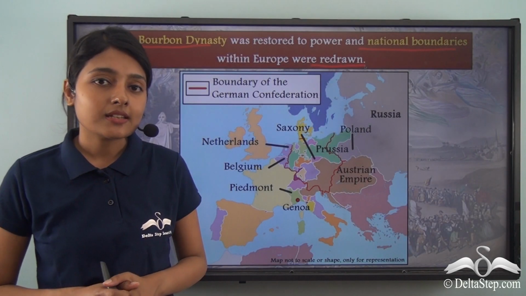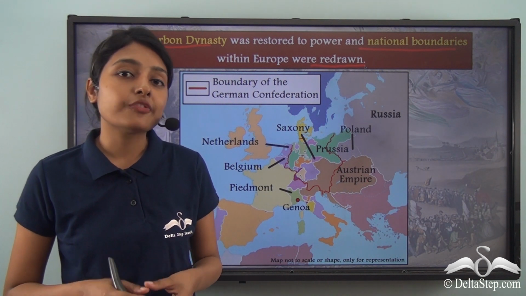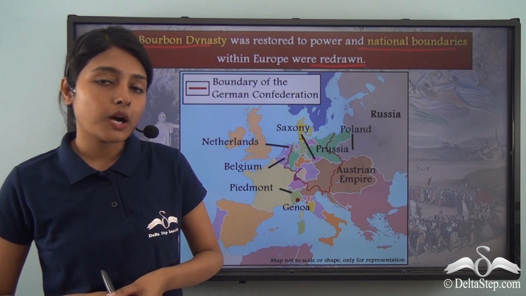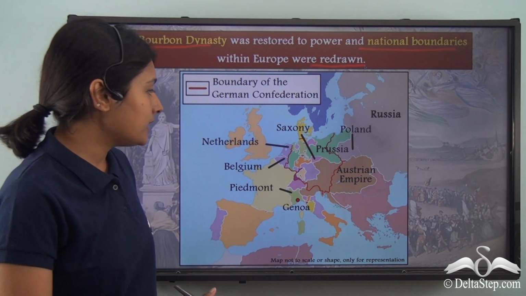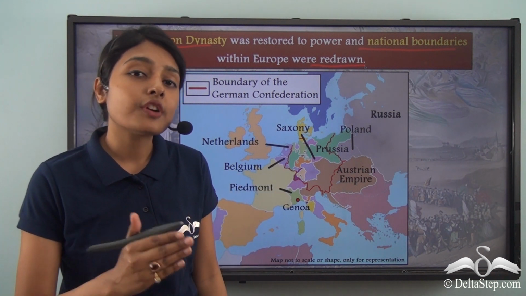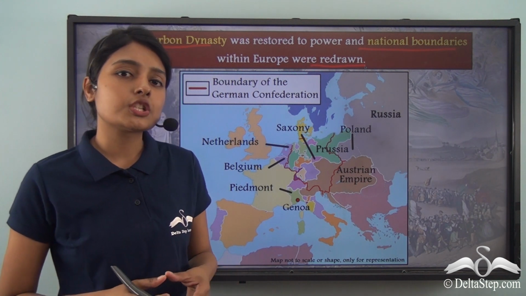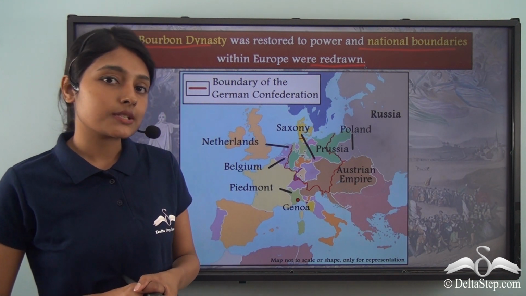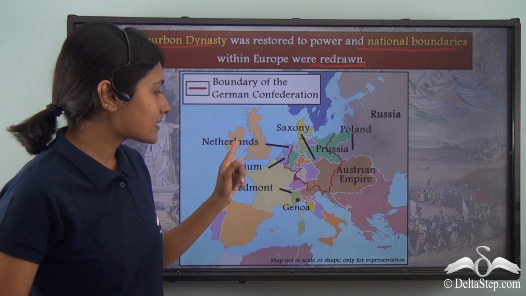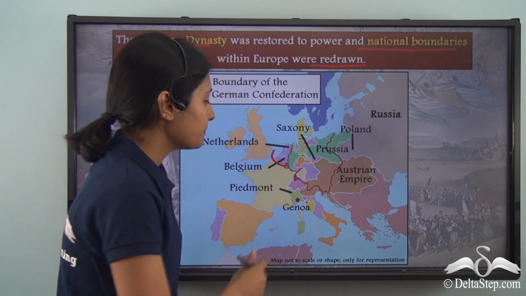Now, the Bourbon dynasty was abolished by Napoleon, and soon after his defeat, this Bourbon dynasty was once again restored to power. At the same time, many new national boundaries were drawn around France so that French occupation in foreign regions could be completely controlled. Now, on its northern side, Netherlands, that included Belgium, was given power.